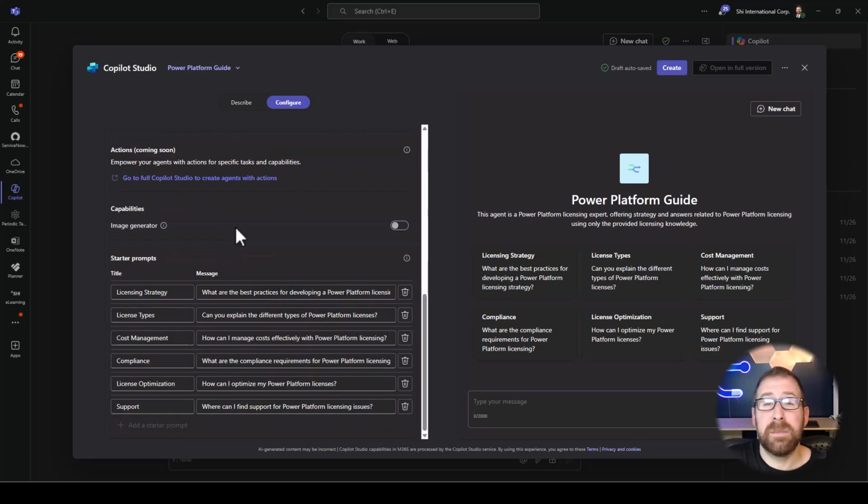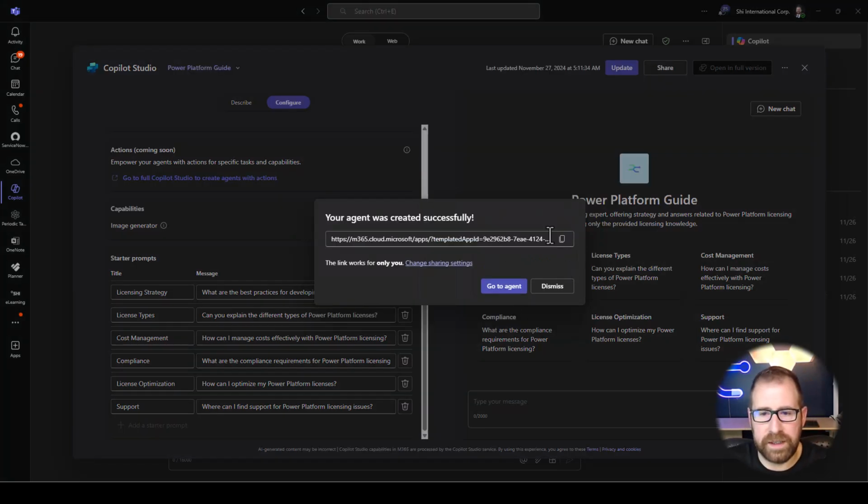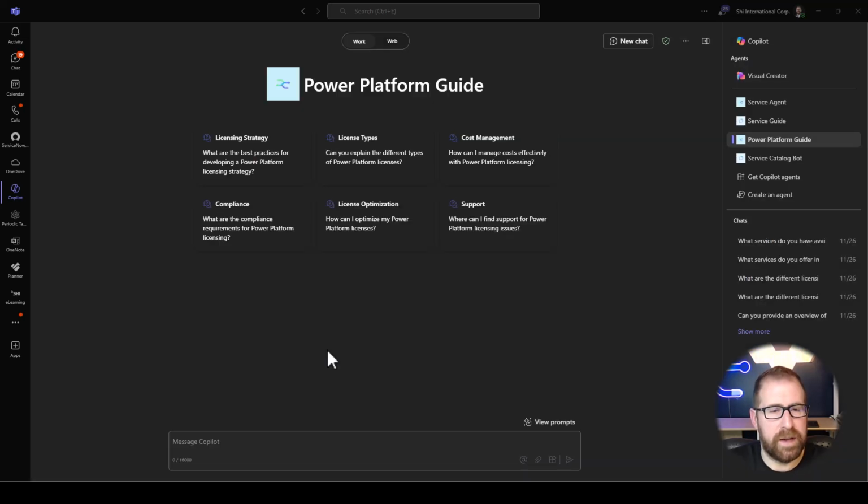Lastly here, it gives us some starter prompts to kick things off. You'll notice those are already populated over at the right-hand side in the preview pane. I'm pretty happy where we're at right now. So let's go ahead and create this bot. All right, gives us a link to share with people, and then we can go directly to the agent. All right, so we've arrived, the Power Platform Guide, got our icon, got a title, got our starter prompts in here. Let's take a look at licensing types.